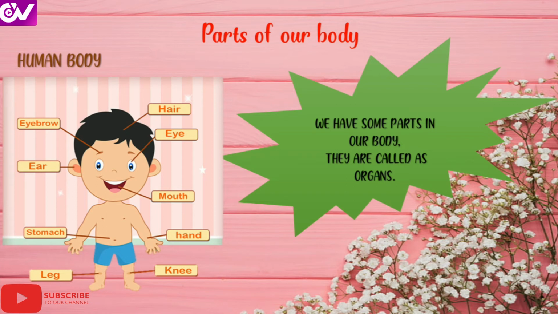In the human body, some of our parts are called organs, which means some parts of our body are able to feel or sense the situation around us. So they are known as organs. The parts that are used to sense or feel the outer atmosphere are known as organs.